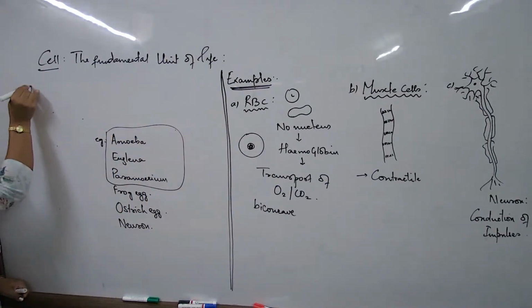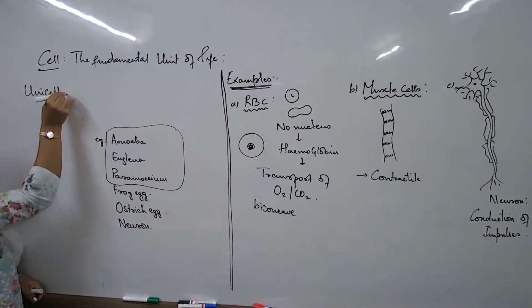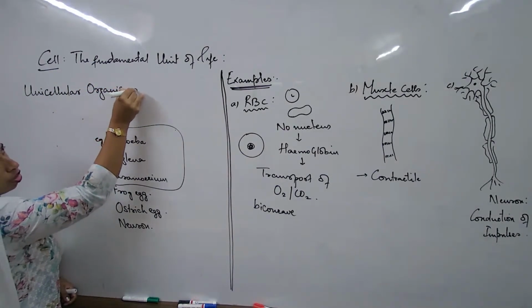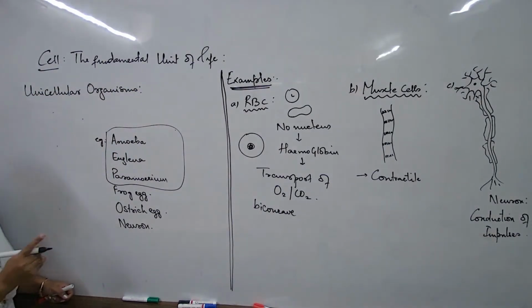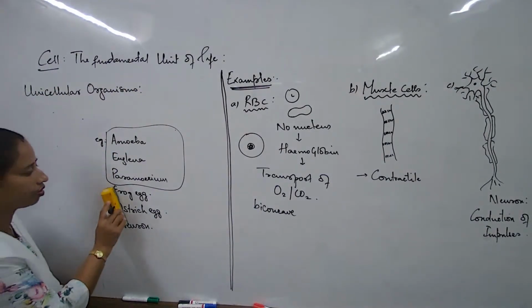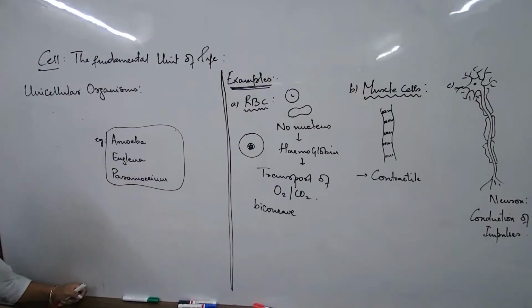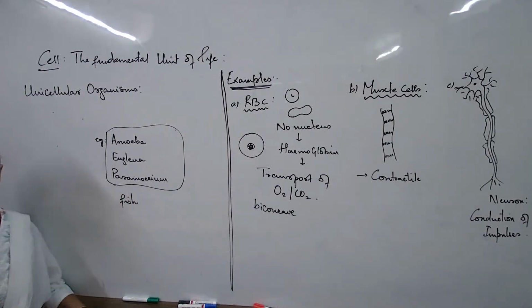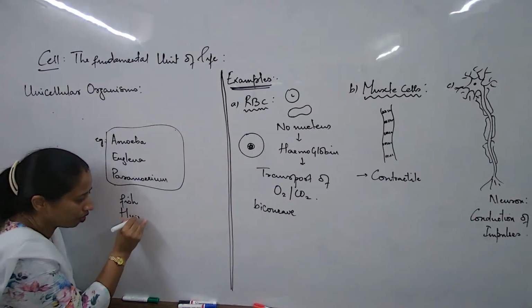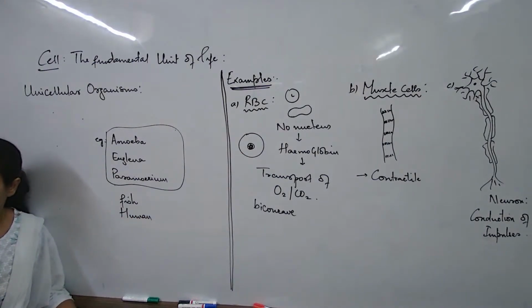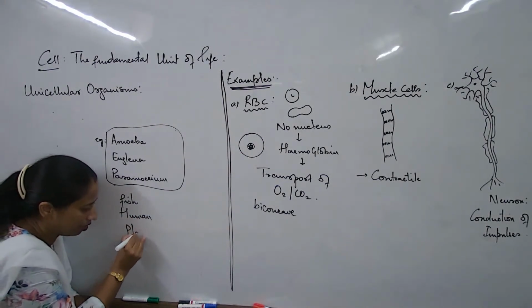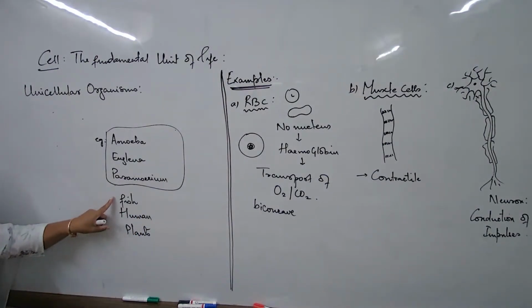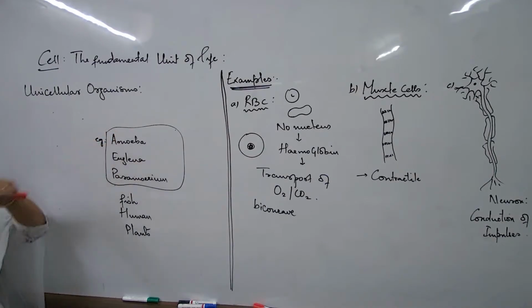And what are these groups of organisms known as? This group of organisms is known as unicellular organisms. Then give me some examples of multicellular organisms. Fishes, okay. And humans, of course, we should not forget about ourselves. And plants, birds, plants. Fine. So we are now talking about these 3 in one group and these 3 in another group.